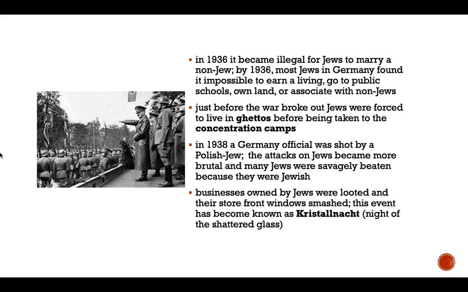By 1936, most Jews in Germany found it impossible to earn a living, go to public schools, own land, or associate with non-Jews. Just before the war broke out, Jews were forced to live in ghettos before being taken to the concentration camps. In 1938, a German official was shot by a Polish Jew.